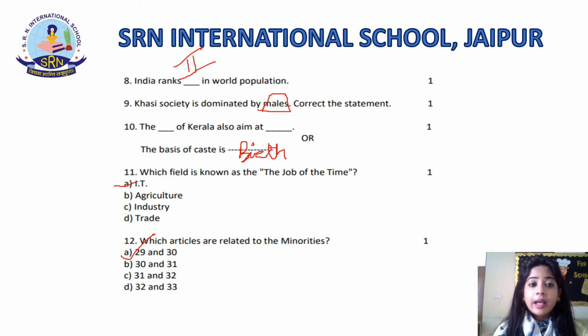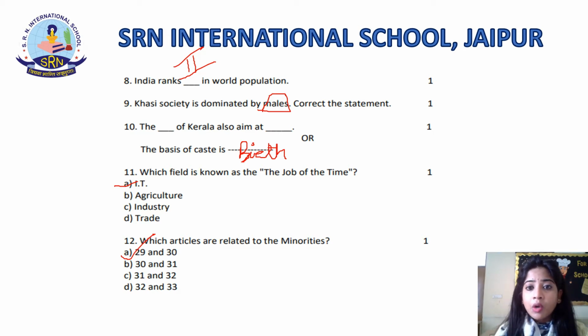Talking about the 9th question. Khasi society is dominated by males. You have to correct the statement. So students, you have to take care about the particular word that you need to change to correct the statement. What students usually do is either change the name of the society or change something else. So make sure what the particular word is that you need to change, because the correct answer will only be one. So the correct answer to this 9th question is: Khasi society is dominated by females. It is dominated by females.